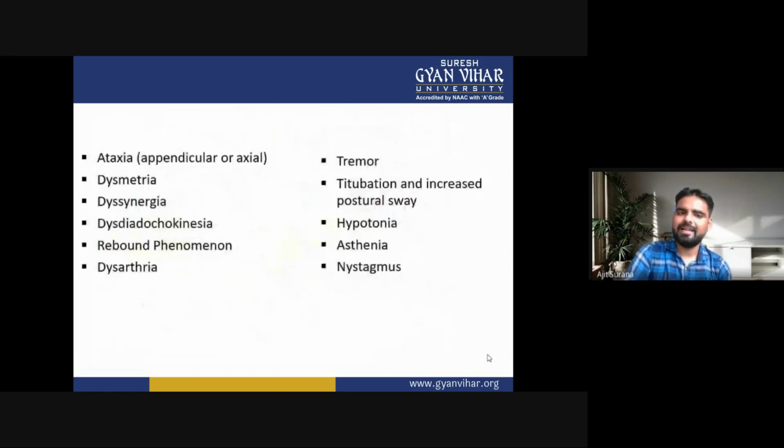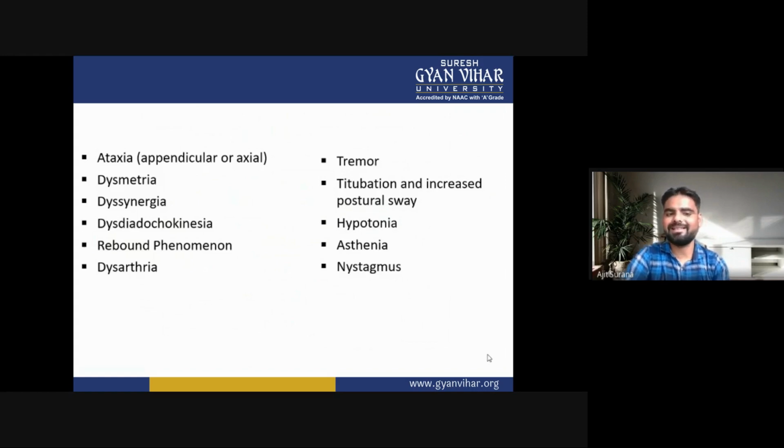Now, next is the clinical features of cerebellar disease. Ataxia is common; it may be appendicular or axial. Next clinical feature of the cerebellum is dysmetria.